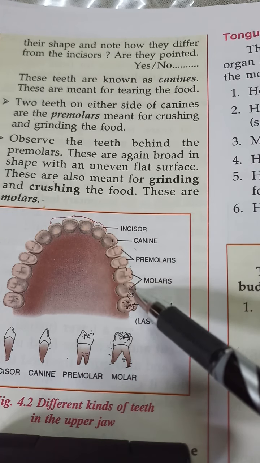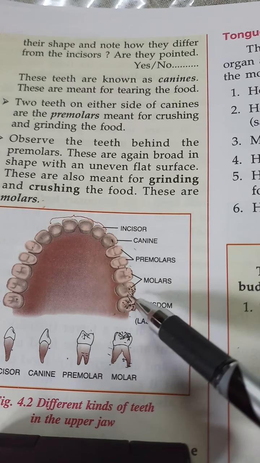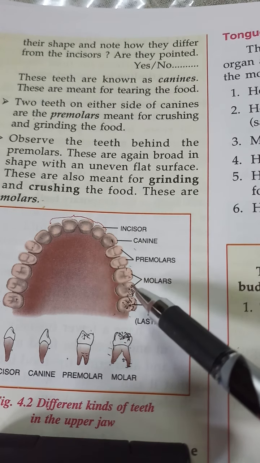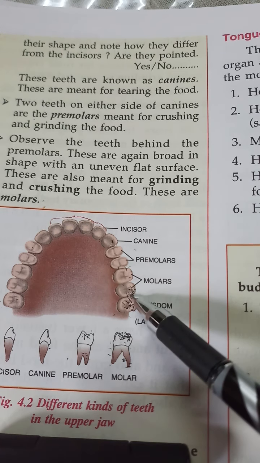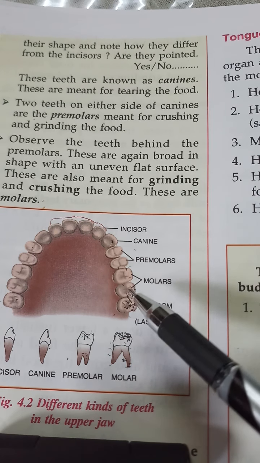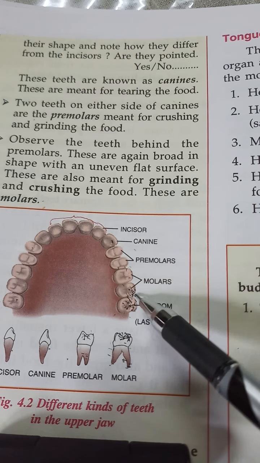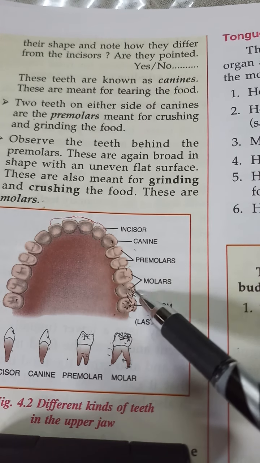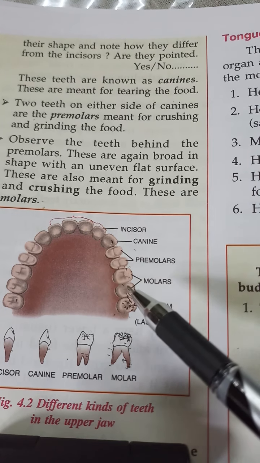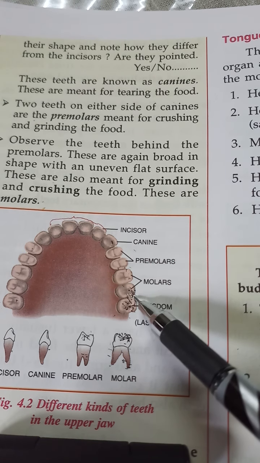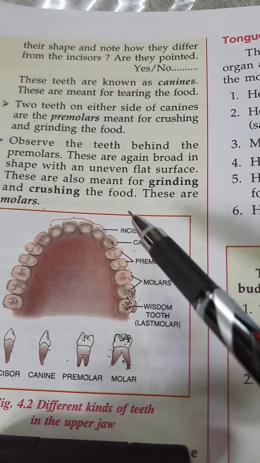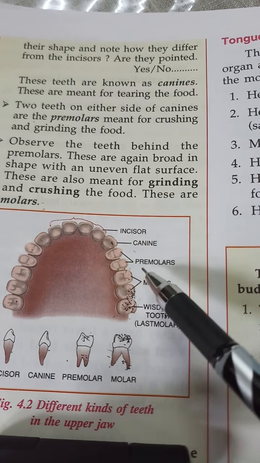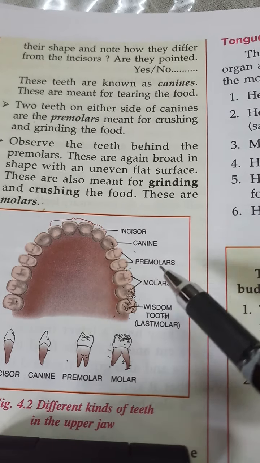Using the molar we can make the food into a pulp like structure. Then only our digestive enzymes can act on the food and the assimilation of food takes place. Our body can use it only if we chew the food properly. Then only the digestive enzymes can act on it properly. So when we eat the food, you must be very careful in chewing it properly.